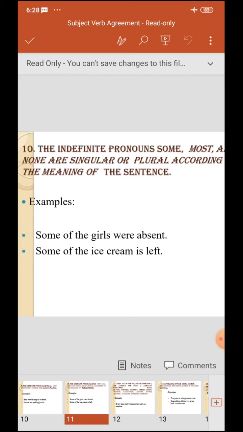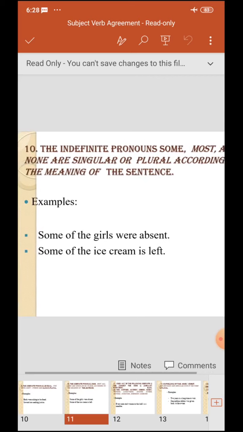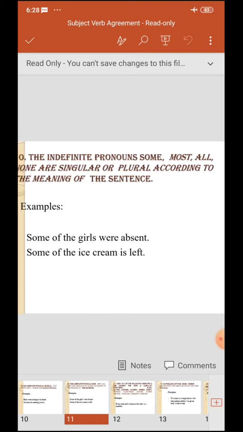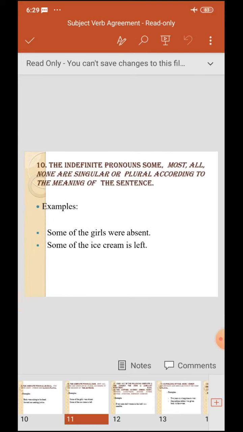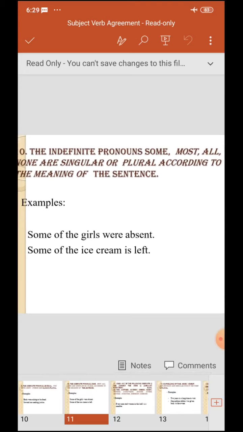So here some of the girls, countable, so it's were, and ice cream is non-countable, so it's is.